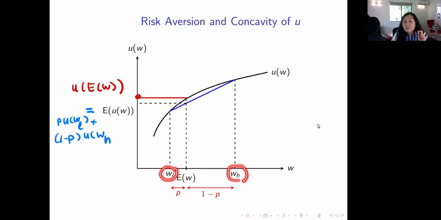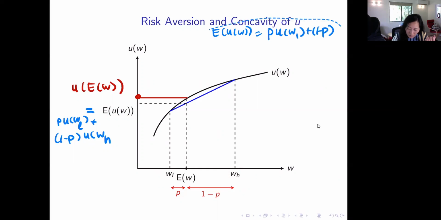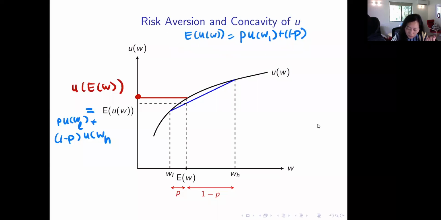If you compute the expected utility of this game, remember the expected utility function is P times U of the outcome in state 1, plus 1 minus P times the utility of the outcome in state 2. That is exactly this one.